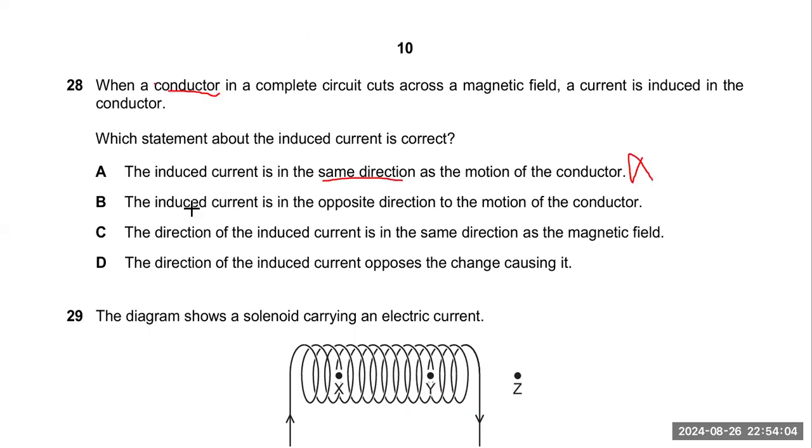Wrong. The induced current is in the opposite direction to the motion of the conductor. No. The direction of the induced current is in the same direction as the magnetic field. No. I think A and C are almost a little bit the same. The direction of the induced current opposes the change causing it. This is Lenz's law.